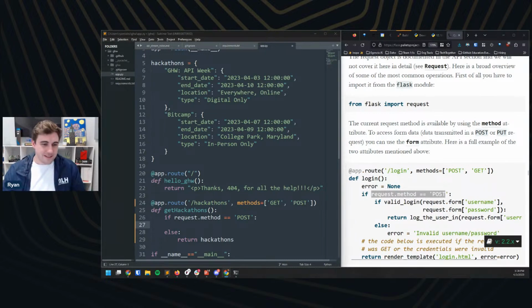Cool. All right. So here, does anyone have an idea, or let me ask that a different way. We want to accept data in, right? Personally, I did a little bit of prep for this workshop, so I'm lying to you a little bit here, but I don't know how to do that. How would you go about finding out how to do something like that? I'm curious what people in chat think here. I'm not looking for the answer, I'm looking for how you would approach this problem. So we don't know how to add data. We know that we have to send in a POST request to receive it, but what's the next step here, right?